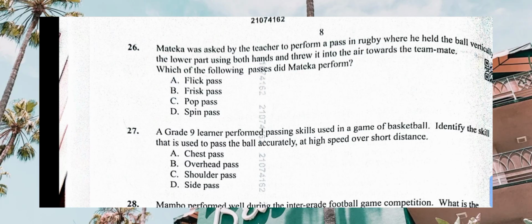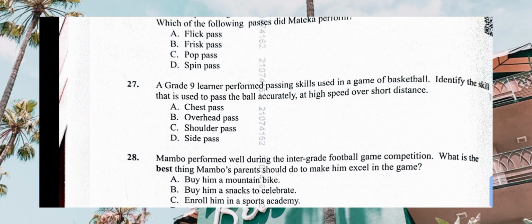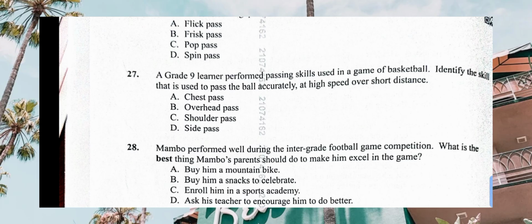Mateka is performing a pass in rugby, holding the ball vertically, the lower part of the body, which is slightly below the shoulders. Then threw it into the air to the teammate. Which of the following passes did he perform? That one is not flick pass, neither pop pass, or spin pass. You check on that about the correct pass related to the definition.